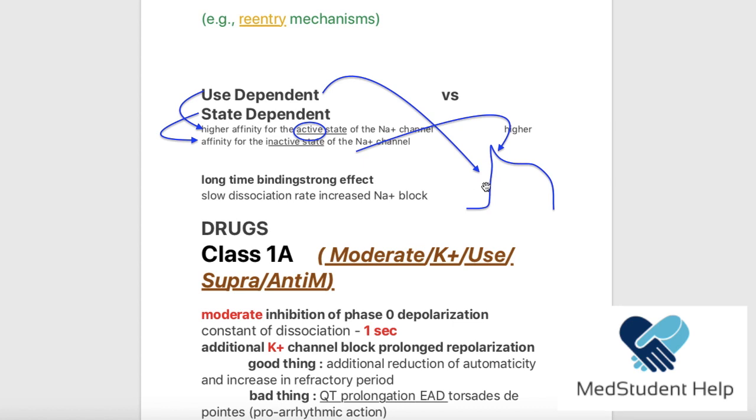Okay, let's compare it to a heart that was ischemic. Ischemic heart means not enough oxygen, which means that the contraction of the muscles is going to be decreased, right? So there is not going to be tachycardia, but rather maybe bradycardia. In this case, if we use the state-dependent drug, we're going to find that most of the channels are in the inactive form anyway because of the ischemia, so it will function much better.